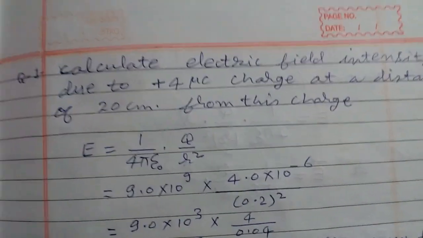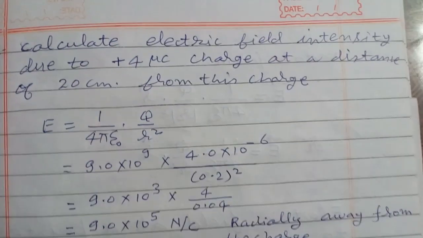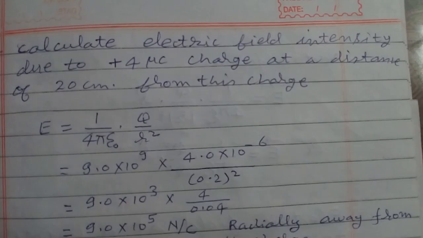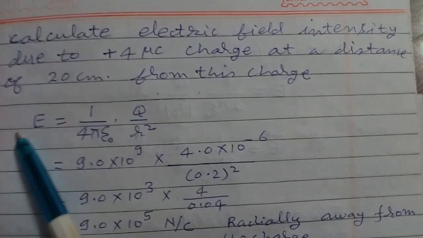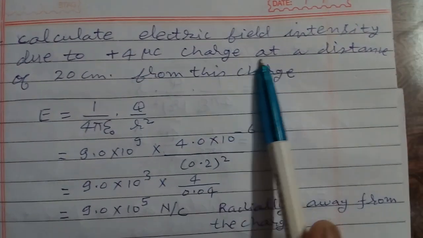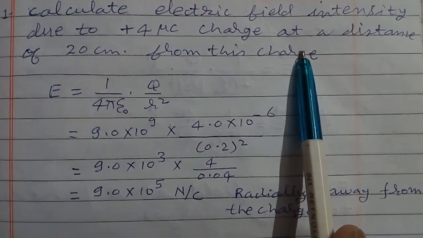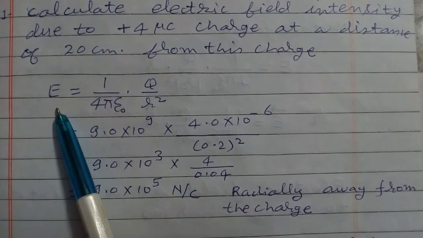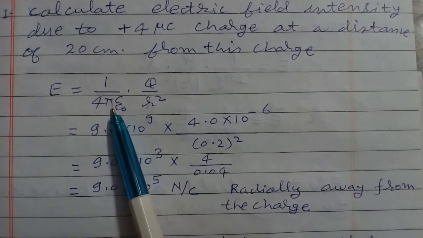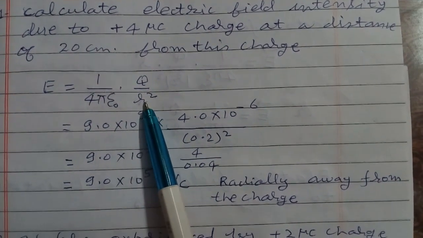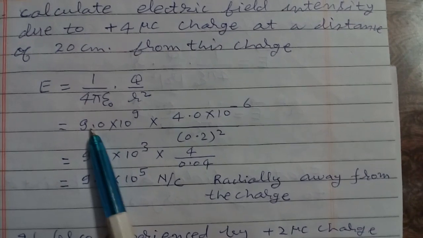Now here are two numericals. First, calculate electric field intensity due to plus 4 microcoulomb charge at a distance of 20 centimeter from this charge. So the formula is E is equal to 1/4 pi epsilon naught Q by r square. So put the value of 1/4 pi epsilon naught.